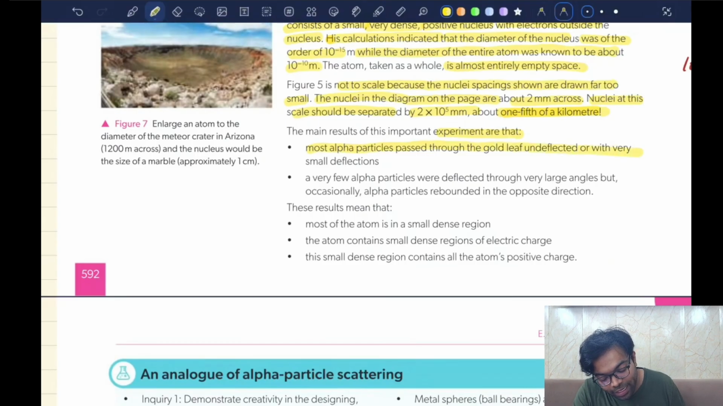Now, the main results of this important experiment are that most alpha particles pass through the gold foil undetected or with very small deflections. About 90 to 99% of the alpha particles have no deflection to begin with. Very few alpha particles were deflected through a small angle, but occasionally alpha particles rebounded in the opposite direction when they were in a head-on collision with the nucleus inside the atom.